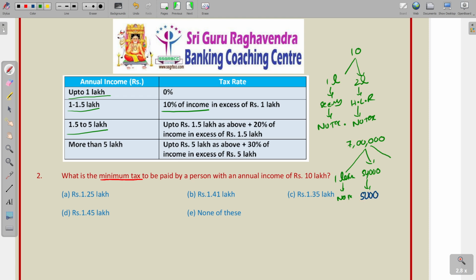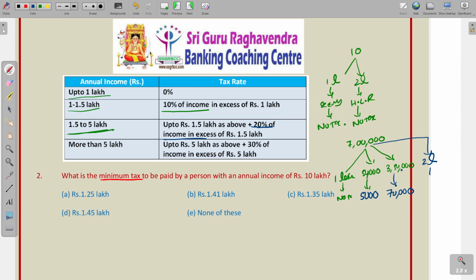Then 1.5 to 5 lakhs, that means 3,50,000. For this 3,50,000, you should pay 20% of the income. So, for 3,50,000, 10% is 35,000, 20% is 70,000. See here, in 7 lakhs, for 3,50,000 you are paying 70,000, for 50,000 you are paying 5,000, so that is 5 lakhs. So, the remaining will be 2 lakhs.